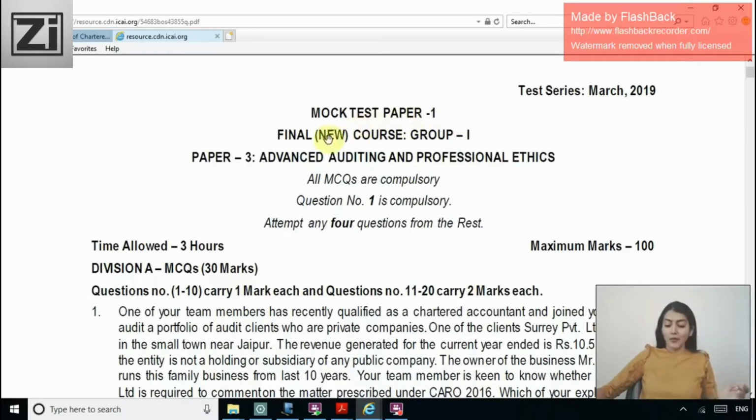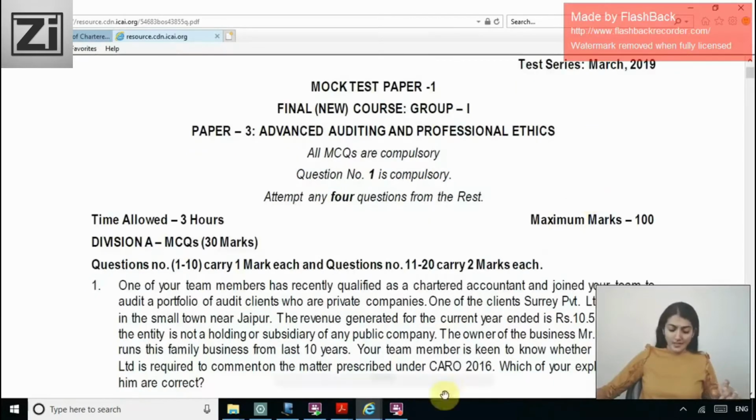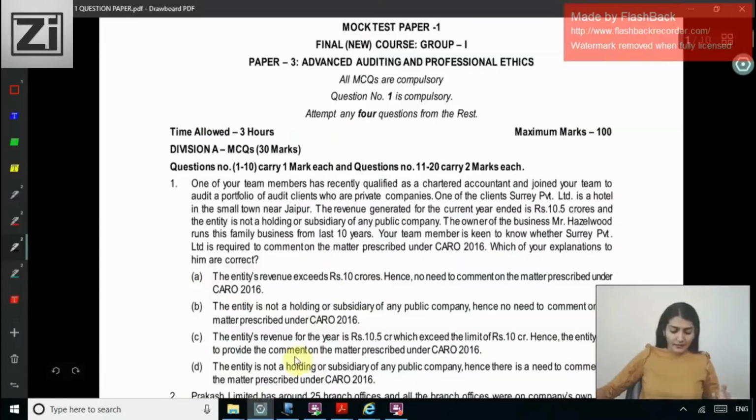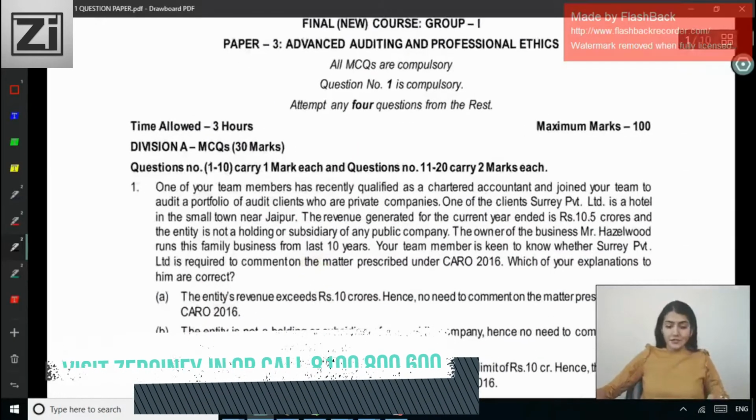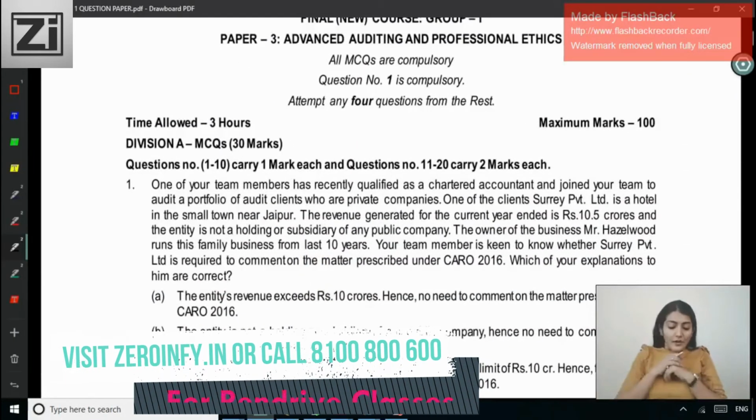Mock test paper 1, final new course group 1, but obviously these MCQs are relevant for the old course also, Advanced Auditing and Professional Ethics. Test series March 2019. Right, so let's start seeing each one of them one by one. Question numbers 1 to 10 carry 1 mark each, and then question numbers 11 to 20 carry 2 marks each.